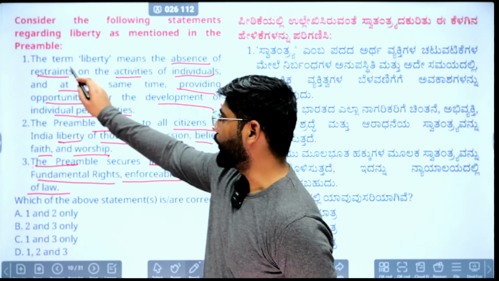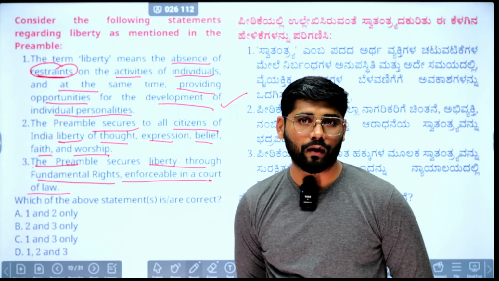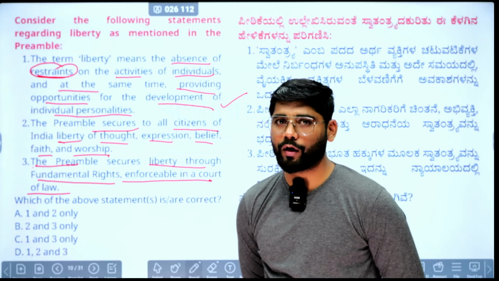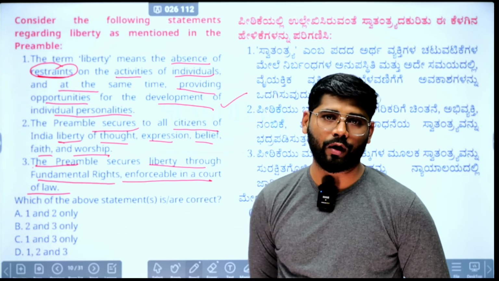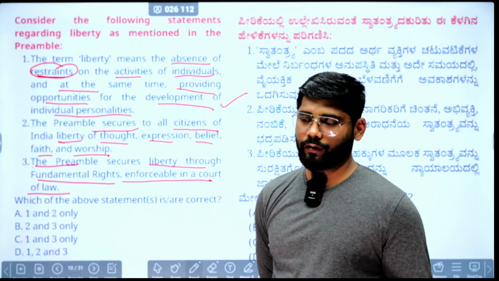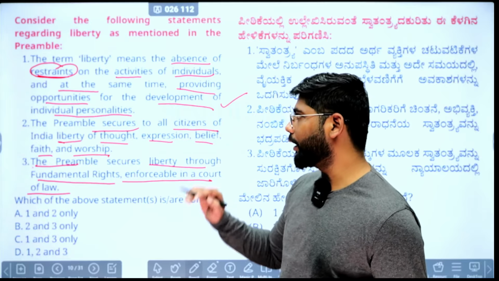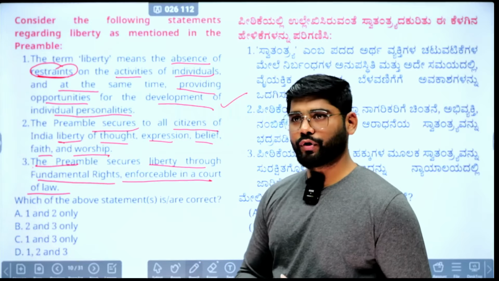Okay, but at the same time, if there is no restraint on activities of individual, but individuals have no opportunity to develop their individual personality, what will happen? It will establish the dictatorship of the few. Because due to their social status or the legacy they are carrying, they will be able to get more benefit, and the other people, due to lack of opportunity, will be left behind.